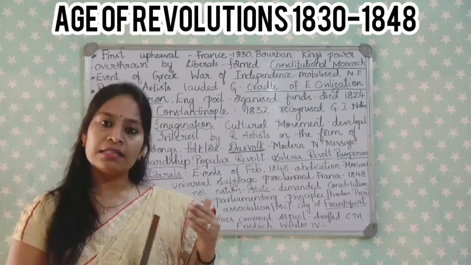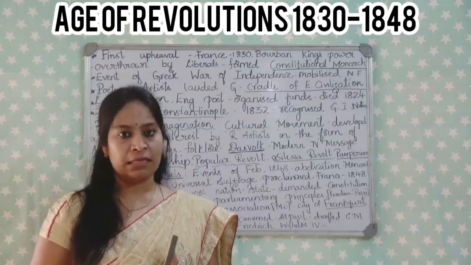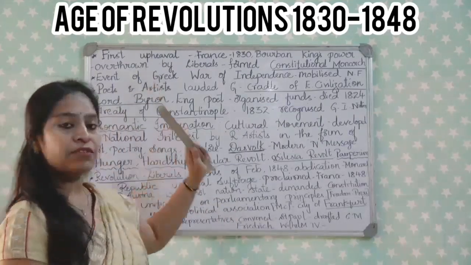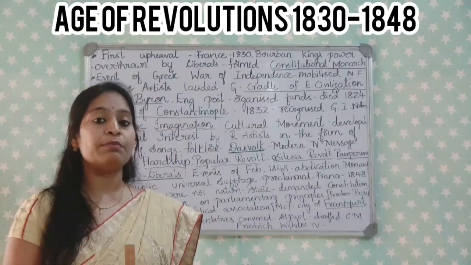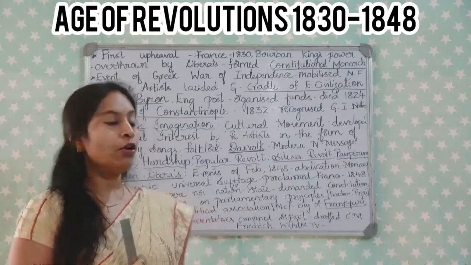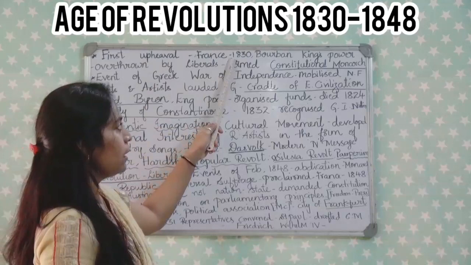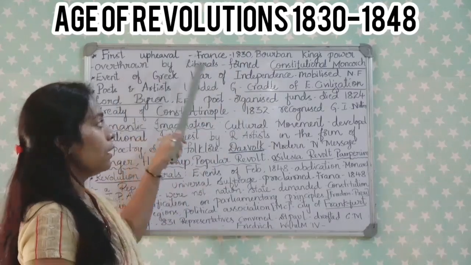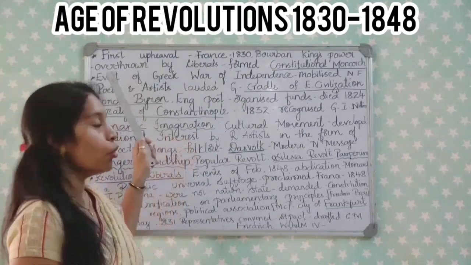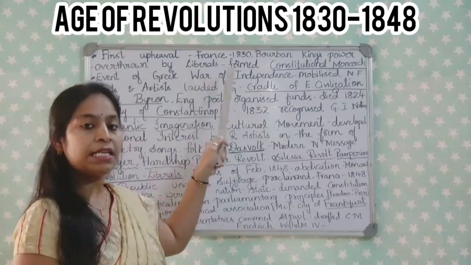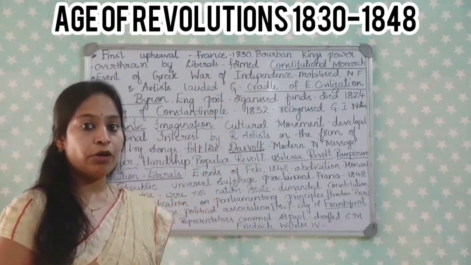Well children, let us recall what we have discussed in this class. We discussed the age of revolutions between 1830 and 1848. The first upheaval took place in France in 1830, and the Bourbon king's power was overthrown by the liberal nationalists, and they formed a constitutional monarchy.